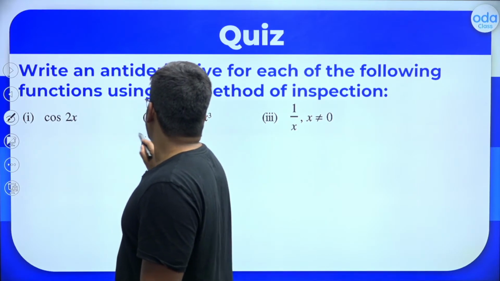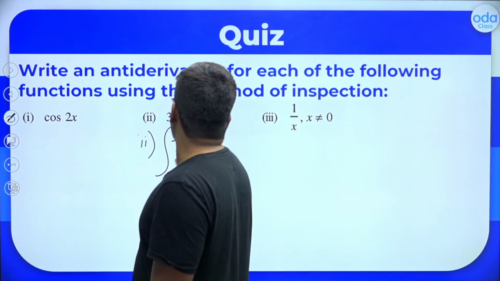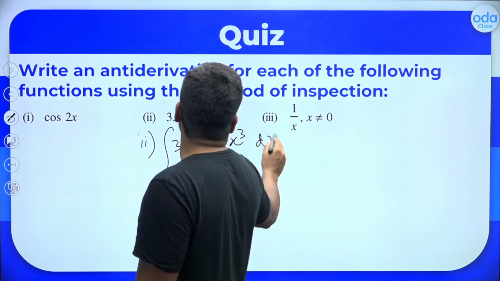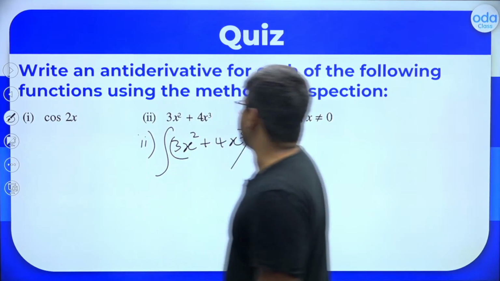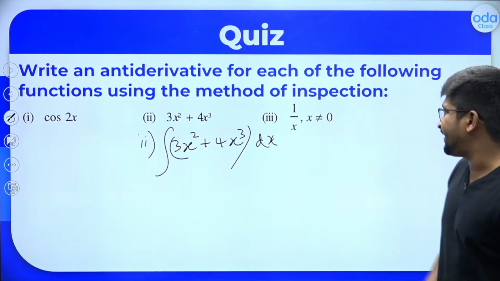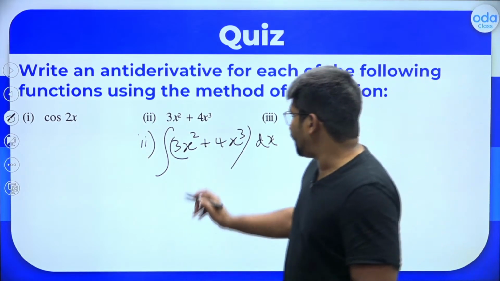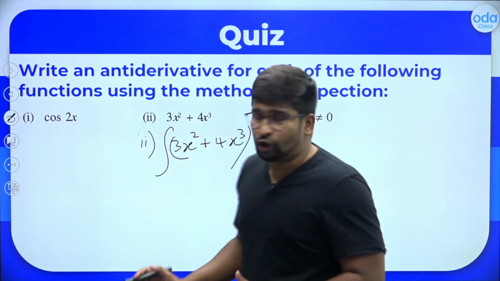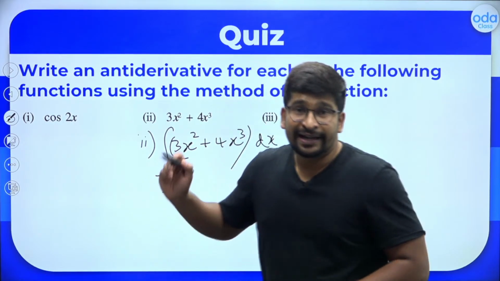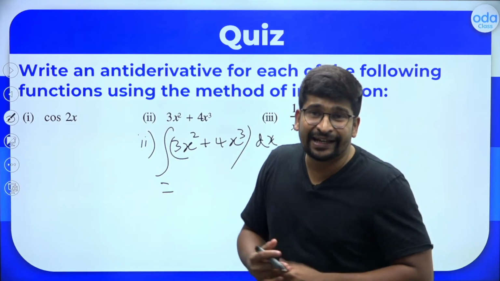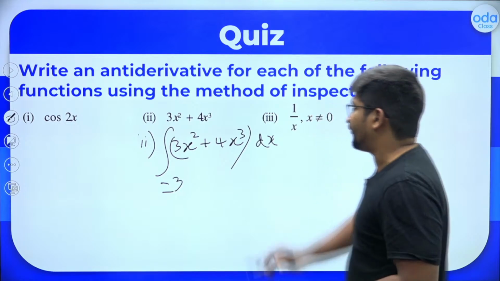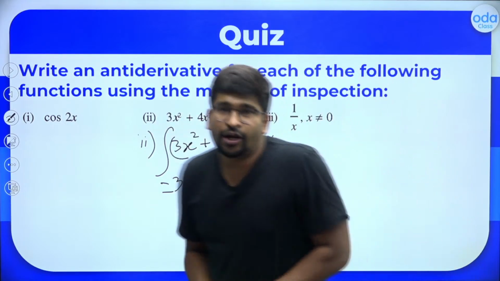Second question. Let's do what is the integral of 3x square plus 4x cube. Don't forget to put the dx even if it's not given in the question, because the variable here you are taking is x. Okay, so the integral of 3x square plus 4x cube dx. First, what will you do? You can split it into two functions. Okay, first let's write the integral of 3x square. Remember, when you find the integral of 3x square, keep the constant there itself. 3, let it be kept there itself. Into what is the integral of x square?